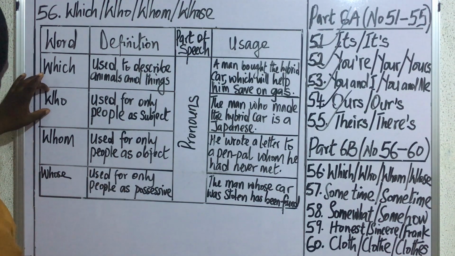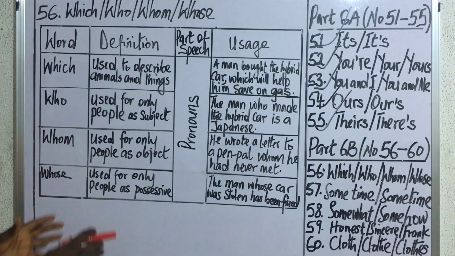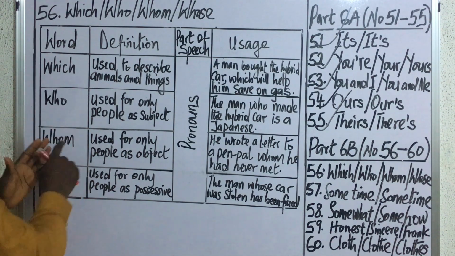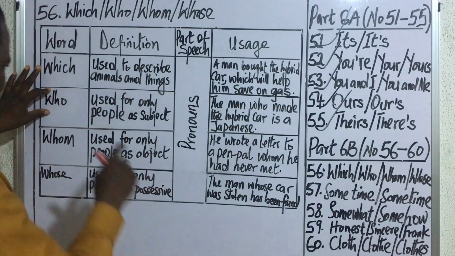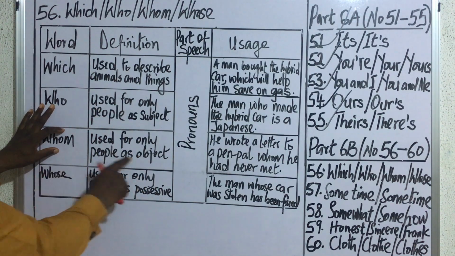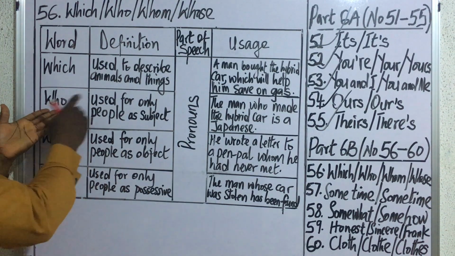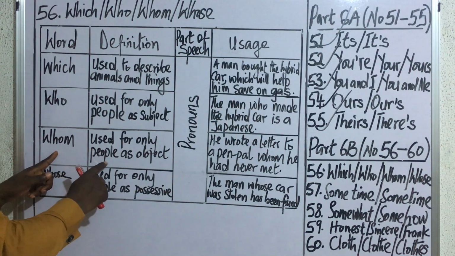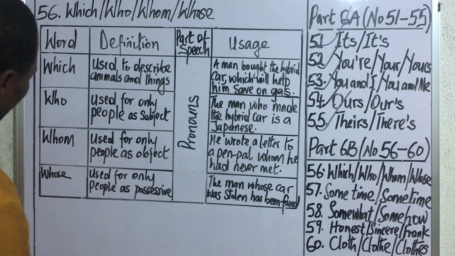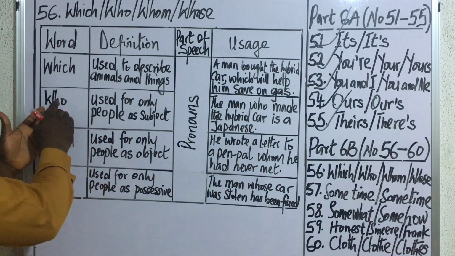In other words, who and whom are actually the same in meaning. The only difference between who and whom is that whereas who is used as subject, whom can only be used as what? Object. That is, who can usually stand before a verb, whereas whom will always stand after a verb. Then what about whose? Whose is the possessive case of who.